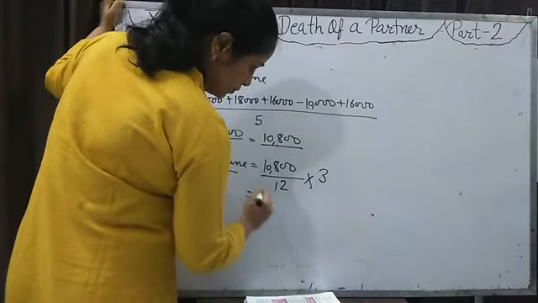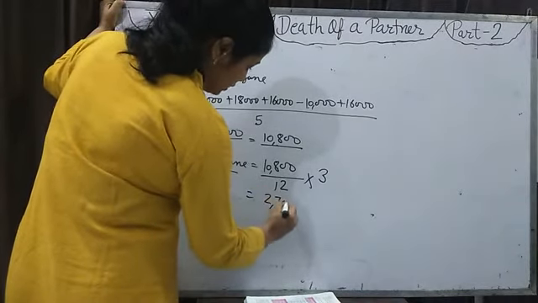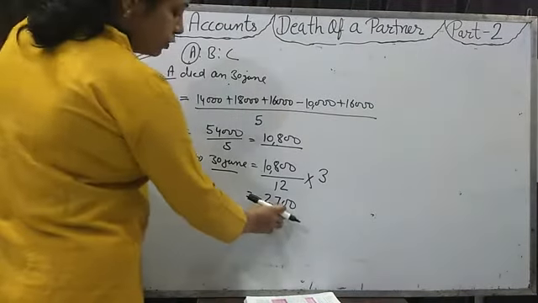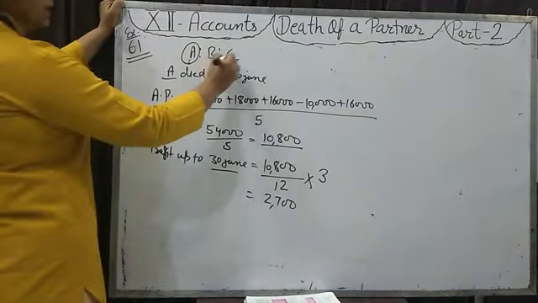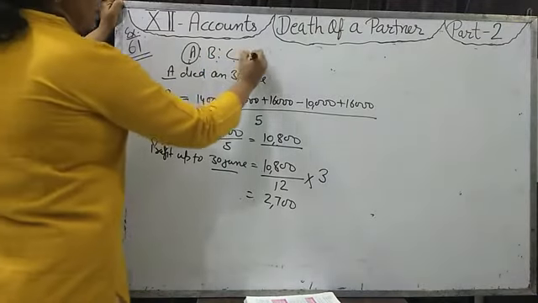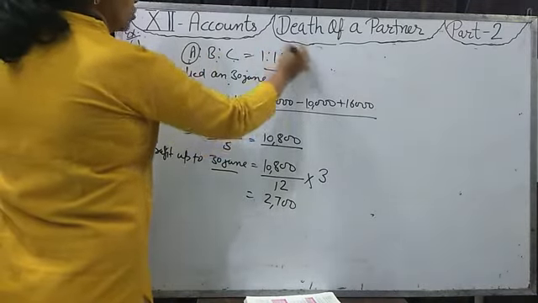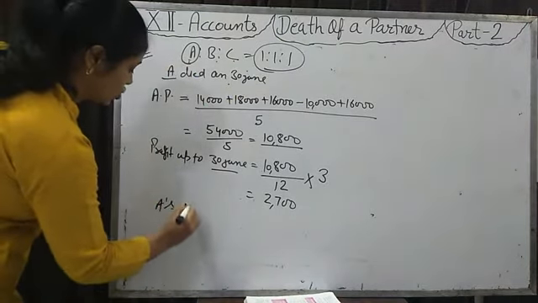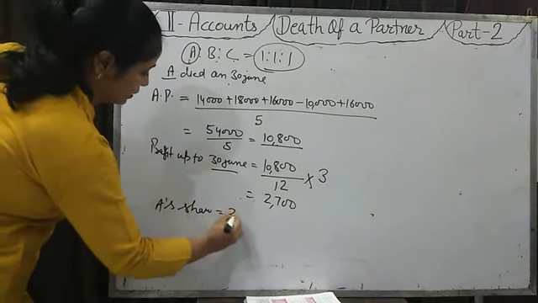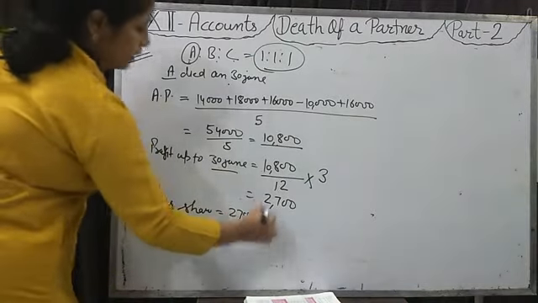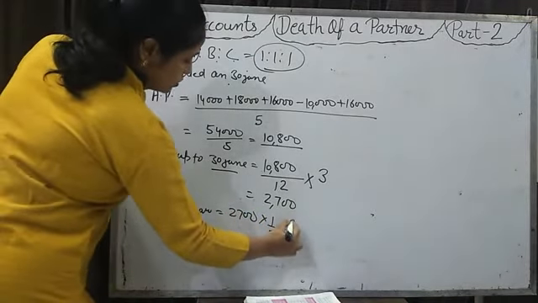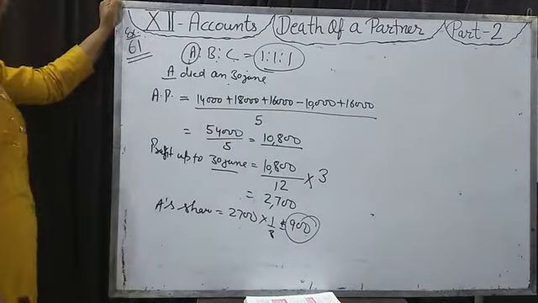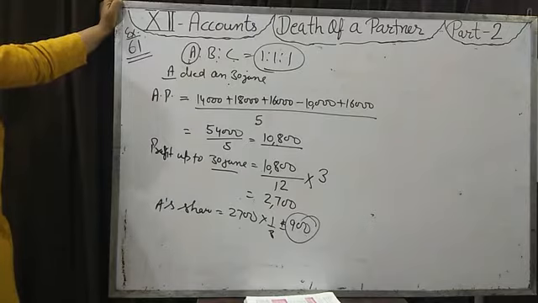It will come 2,700. But this is the profit of all the partners A, B, C. If the ratio is not given, then it is 1:1:1. Then A died, so A's share up to the date of death is 1/3. So it will come 900, A's profit up to the date of death.